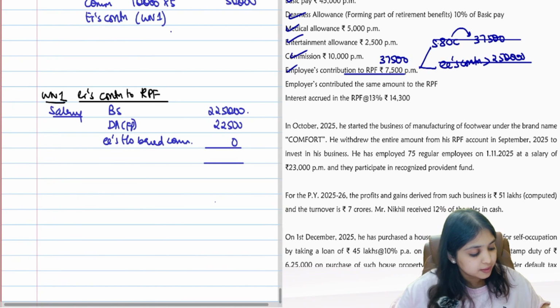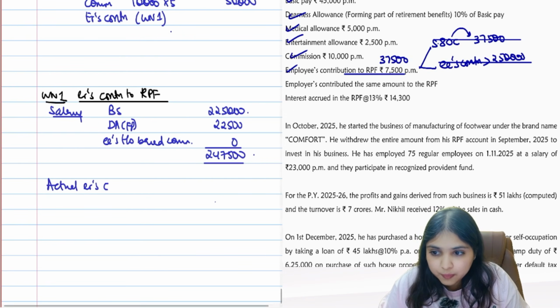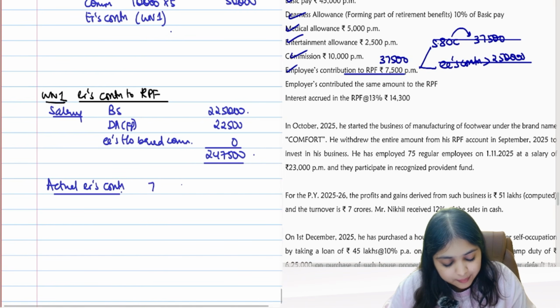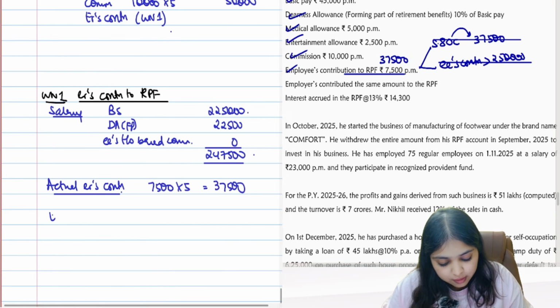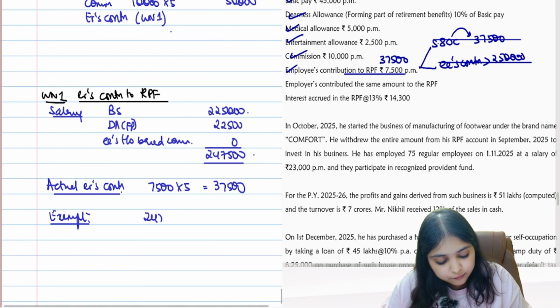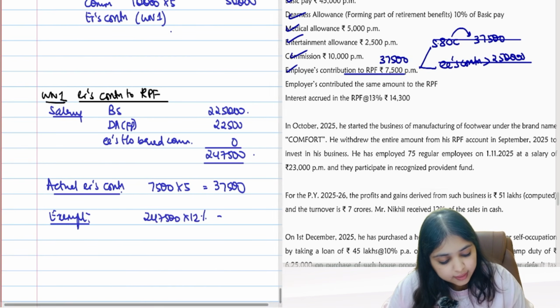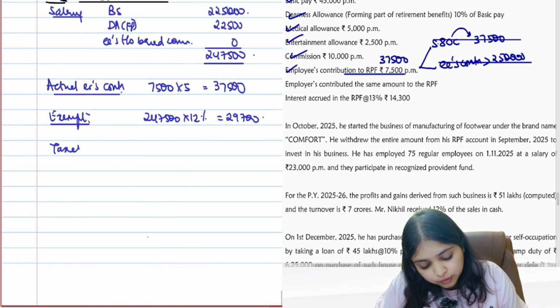So, what's your total number here? Total number will be 247,500. Then tell me, what's your actual employer's contribution? 7,500 per month. How many months? 5 months only. 37,500. Then how much will be exempt? 12% of salary. 12% is 29,700. Easy, guys.